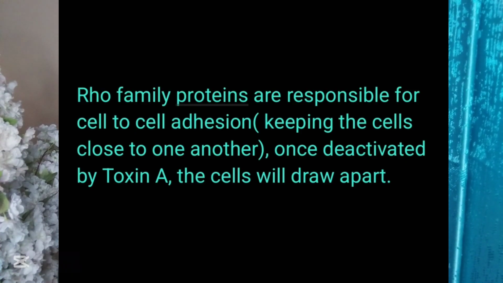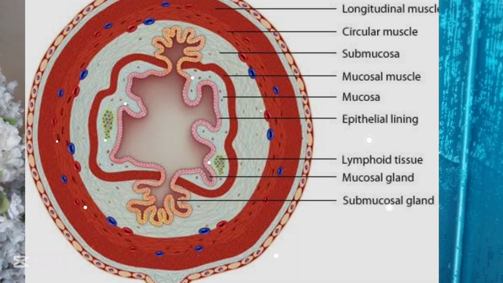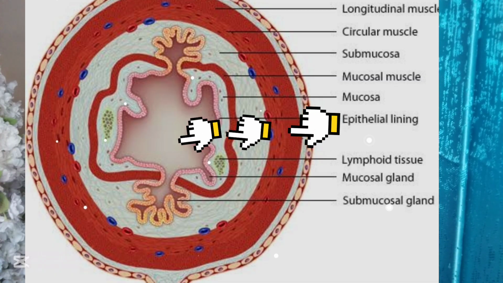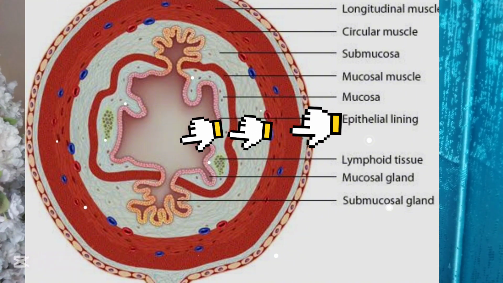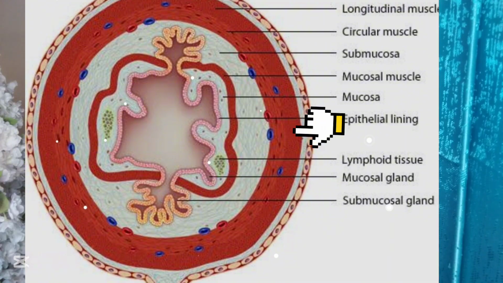The Rho family protein is responsible for keeping the cells that form the inner lining of the intestines close to one another. So when it is deactivated, that means these cells will not be close to one another. They are going to draw apart. So this means that water will escape from the rest of the intestine, the different layers of the intestine, into the lumen of the intestine, and so the patient will get diarrhea, watery stools.